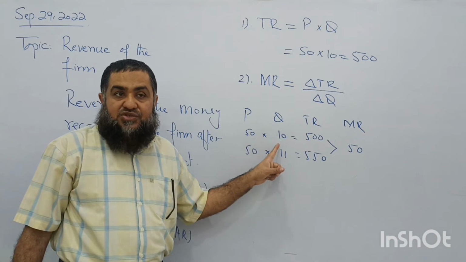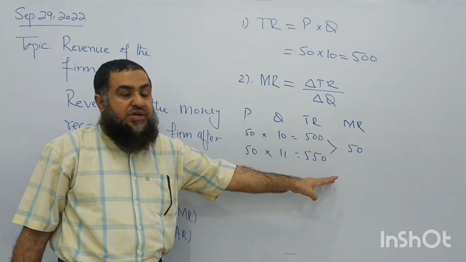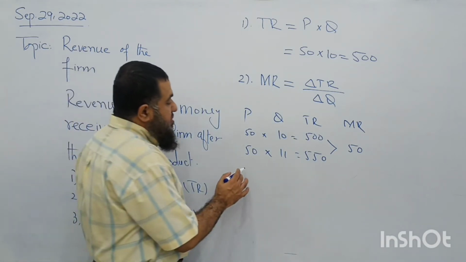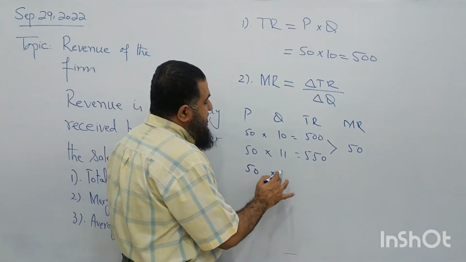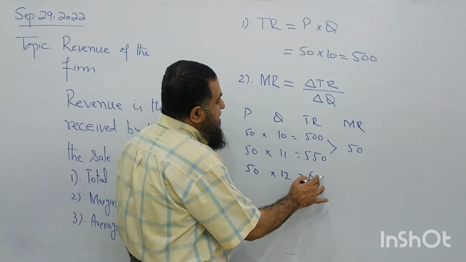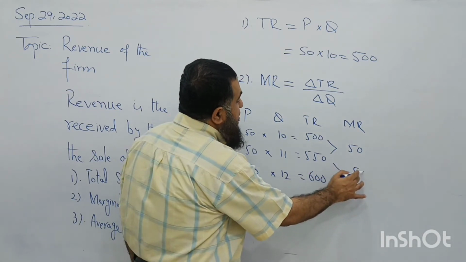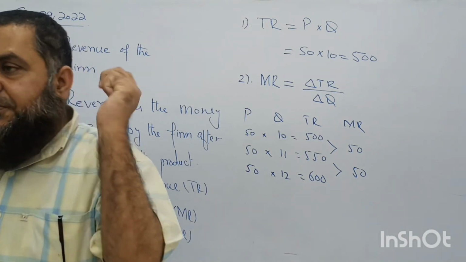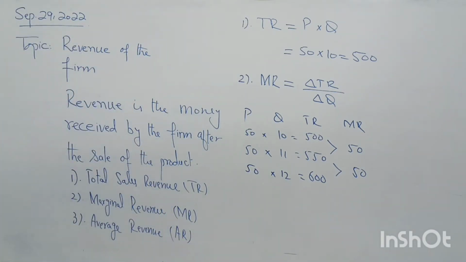For the 11th unit, the additional revenue the firm is going to receive is 50. If another unit is sold, price is 50, 12 units are sold, so it is 600. So how much is the additional revenue for this additional unit? Again it is 50, because price is fixed. So we will draw them later on, but right now this is the concept. The marginal revenue is the additional revenue brought into the firm by an additional unit of output sold in the market.